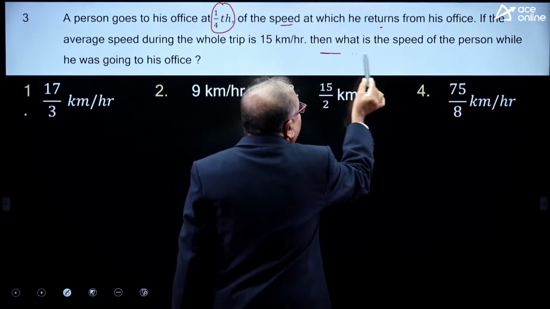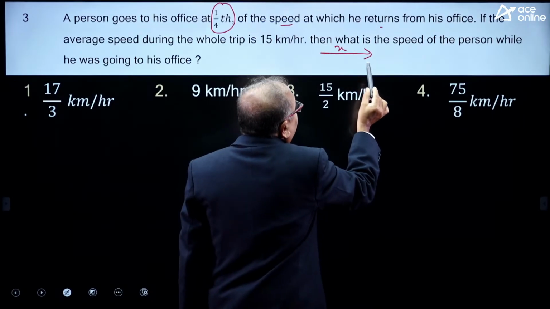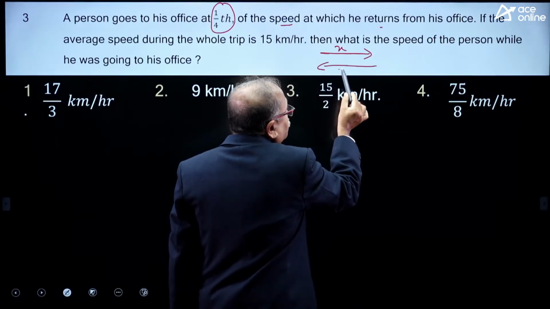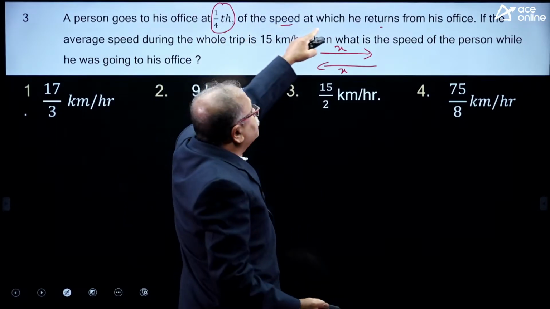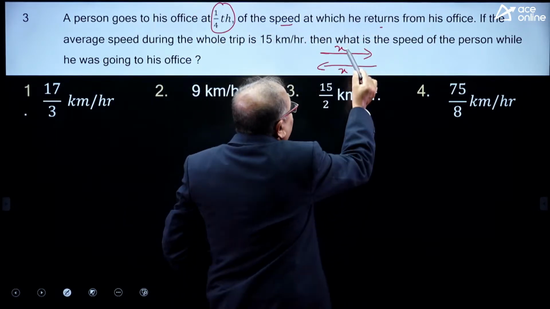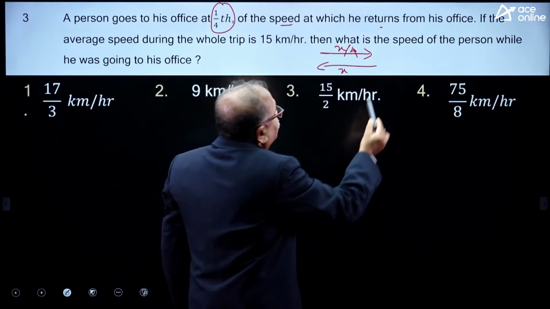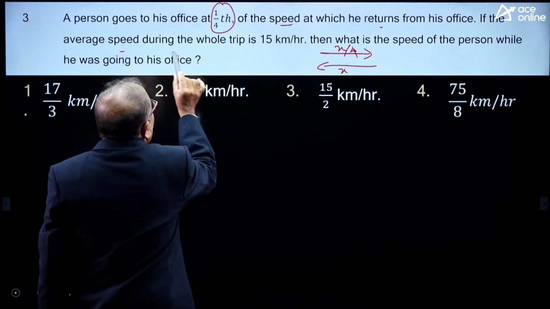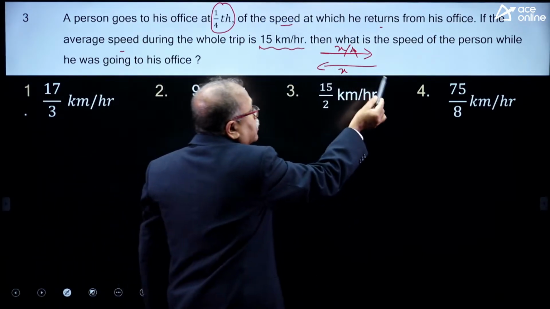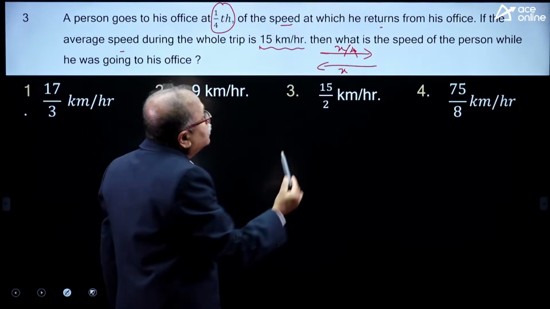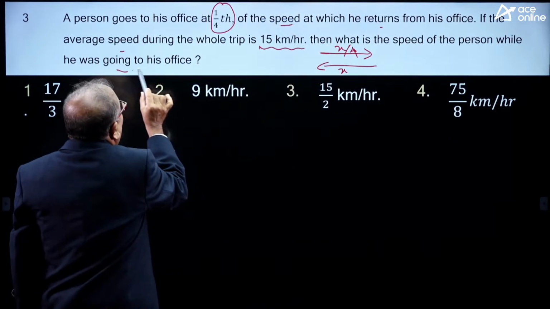That means, while coming from the office if the speed is x, going to office is x by 4. If the average speed during the whole trip, going and coming back, is 15 kilometers per hour, then the speed of the person while going to the office will be?